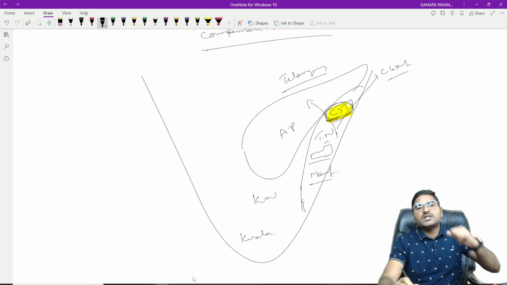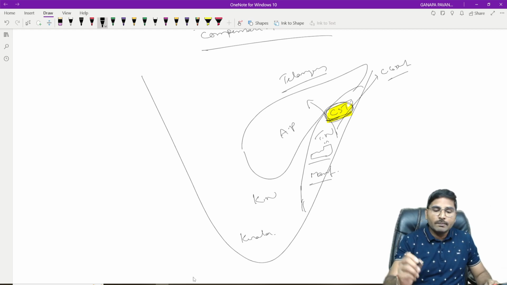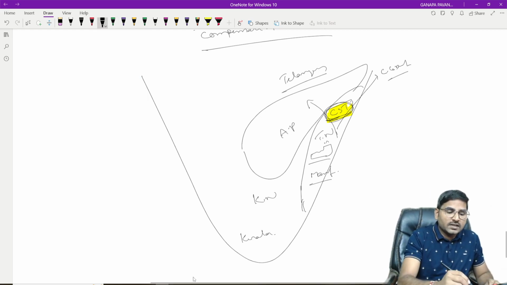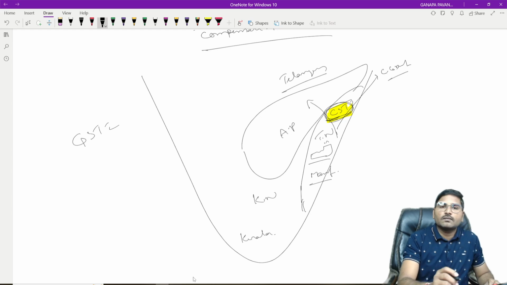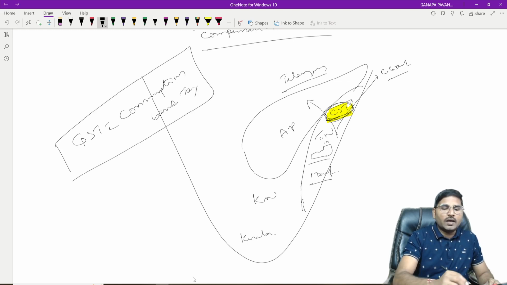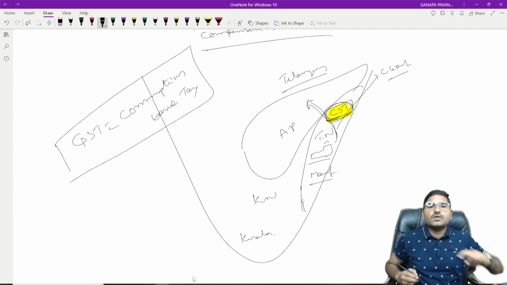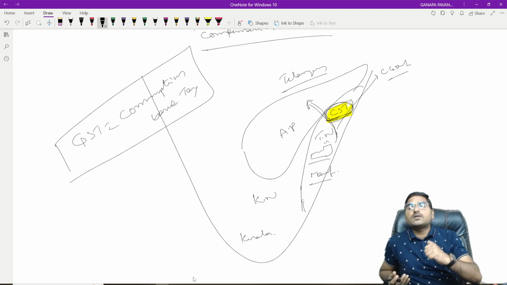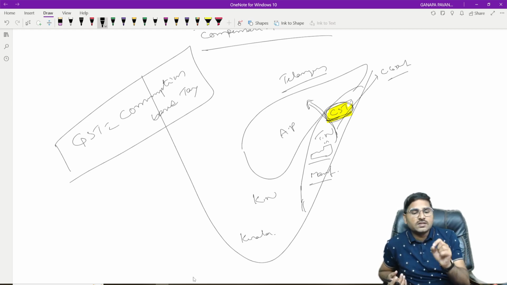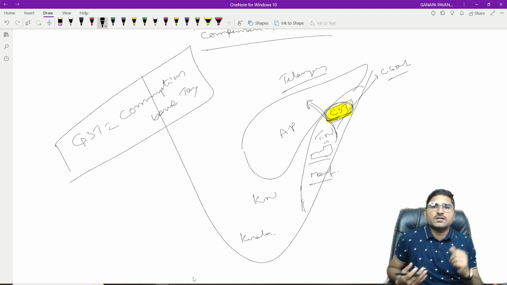Now by introducing GST, what will happen? GST is a consumption based tax. Even though a good is manufactured in Tamil Nadu, such revenue goes to other states. Now why should the Tamil Nadu state government give consent for this type of indirect tax structure? So Tamil Nadu and Maharashtra and some other states were reluctant to give consent for the GST.